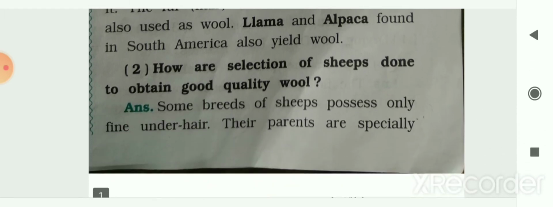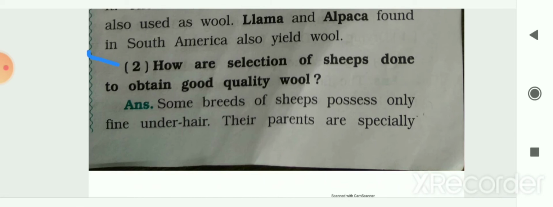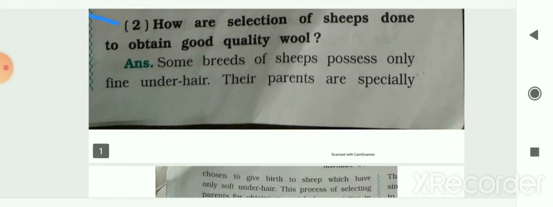The next question is, how is the selection of sheep done to obtain good quality wool? Some breeds of sheep possess only fine underhair. Their parents are specially chosen to give birth to sheep which have only soft underhair. This process of selecting parents for obtaining better wool, or special characteristics in their offspring, such as soft underhair in sheep, is known as selective breeding. So this is how we are selecting the sheep to obtain good quality wool.